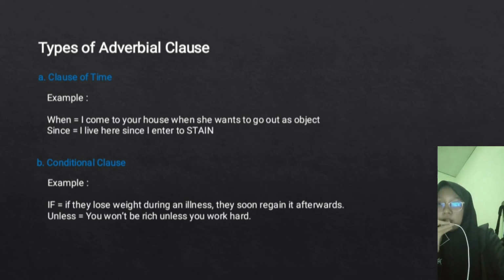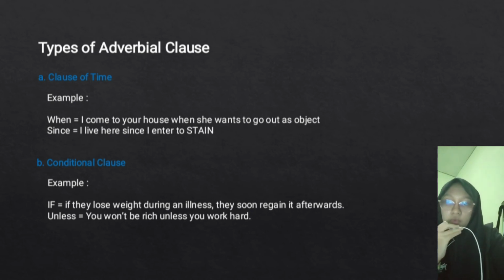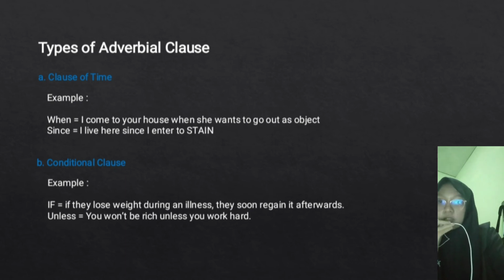For example, the word when. I come to your house when she wants to go out, as subject. As object. And for since, I have lived here since I entered to stay. Next, after. I go to school after I have my breakfast. And then before. They will leave before you get here.